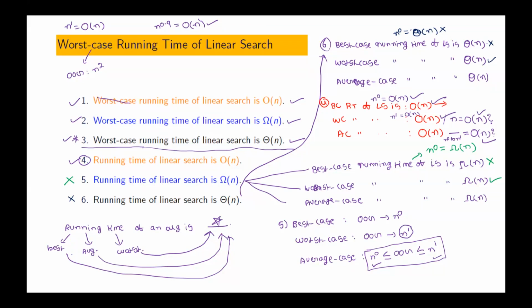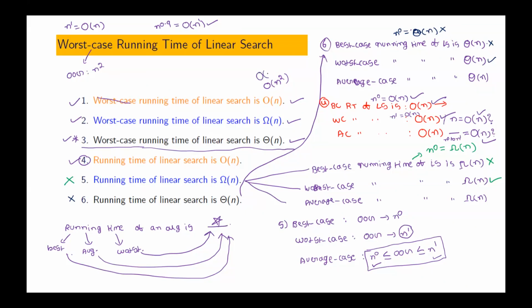Now, worst case running time of linear search, if I represent it as big O of n square, is it wrong? No, sir. It is not wrong, but it's not precise. Nobody actually represents it like this. Why? Because it is always an upper bound, and the upper bound should be as small as possible. Then it gives more information about the actual time. Correct? Yes, near to actual, sir.